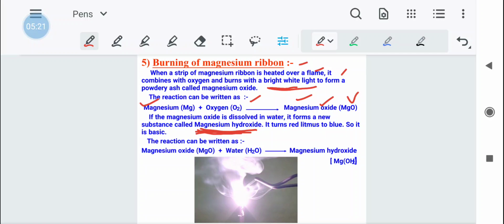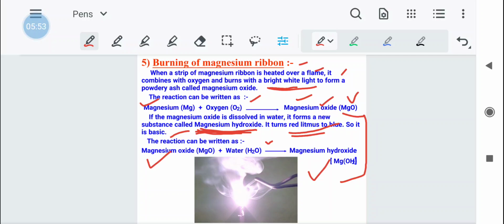When in this solution we dip red litmus paper, it turns blue. We have all studied in chapter number 5, acids and bases, that whenever red litmus paper turns blue on dipping in a solution, that solution is basic in nature. Okay, so this reaction, when we mix magnesium oxide with water, can be written as magnesium oxide plus water gives magnesium hydroxide.